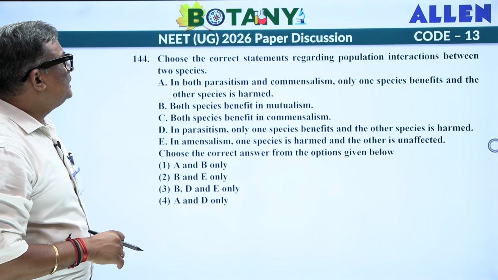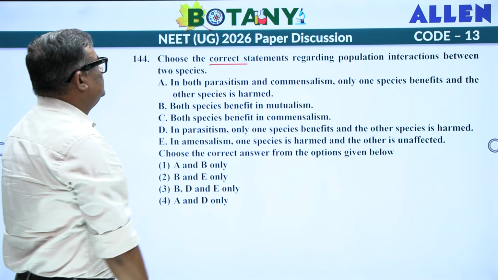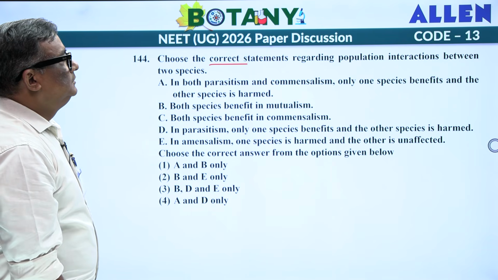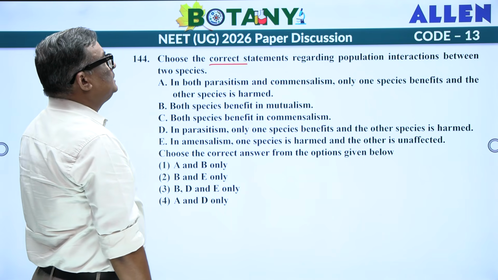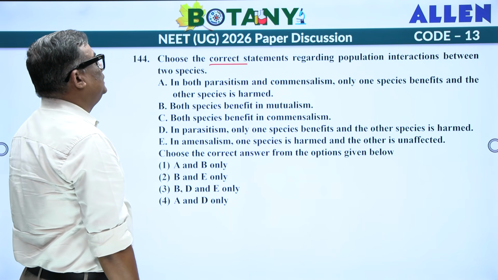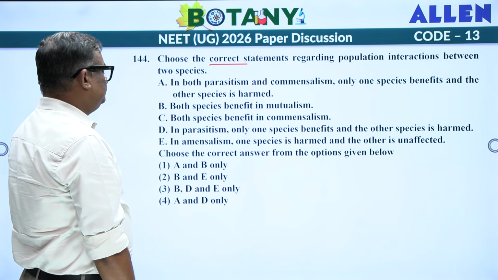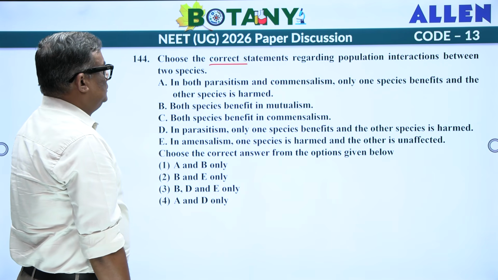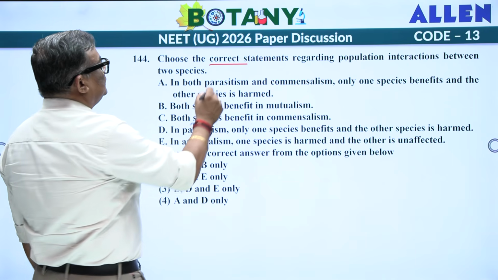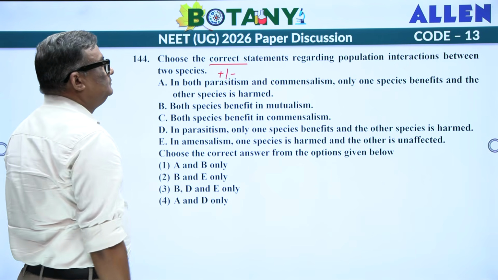Next one, choose the correct statement regarding population interaction between the two species. Correct statement, okay. In both parasitism and commensalism, only one species benefits and the other is harmed. Parasitism and commensalism, parasitism is, one is positive, one is negative.